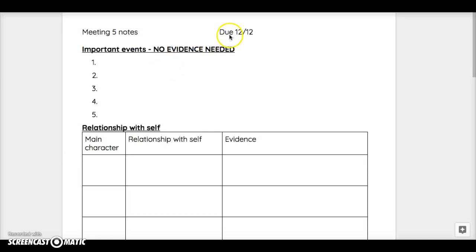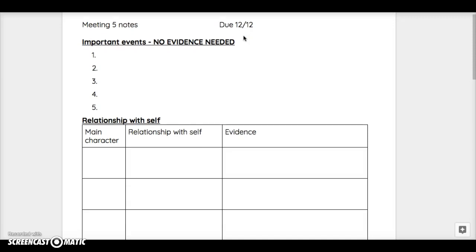You'll notice that these notes are due on December 12th, which is next Tuesday. So that will give you time in class today, Friday, and Monday to work on these notes.